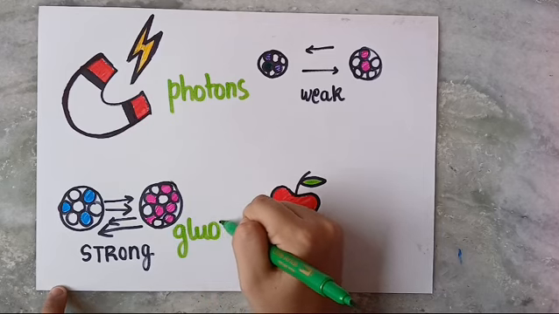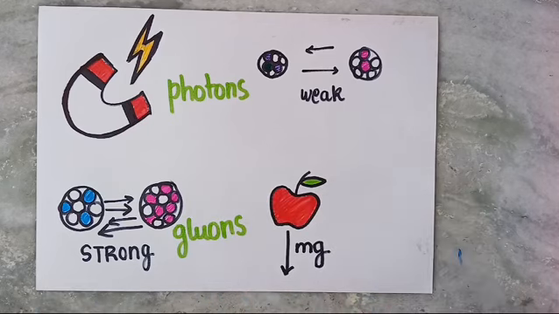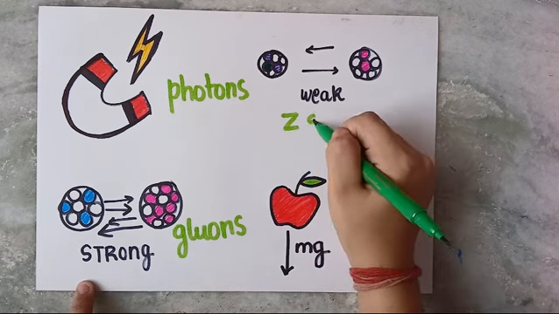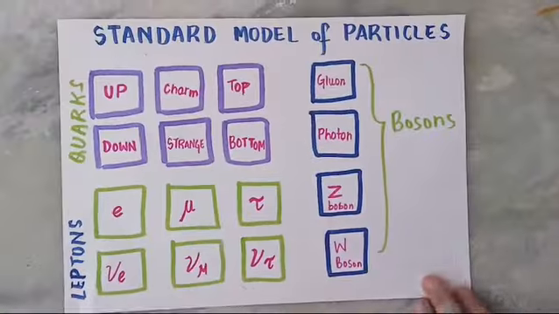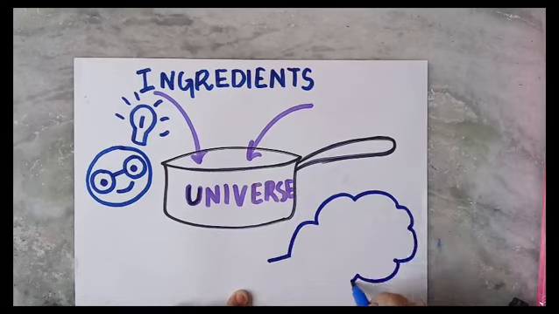We have the gluons for the strong nuclear forces, and for the weak nuclear forces, we have the Z bosons and the W bosons. For gravity, we have gravitons, but they are hypothetical and under research. So now you know what are the ingredients that make up the universe.